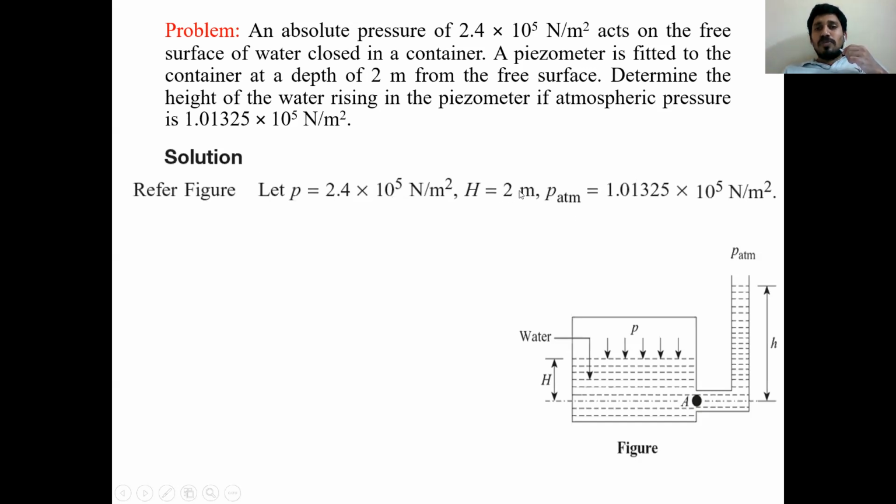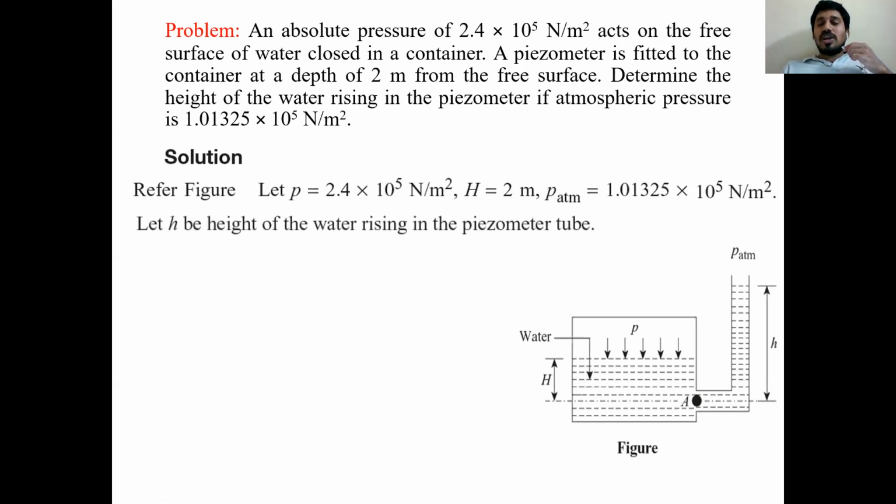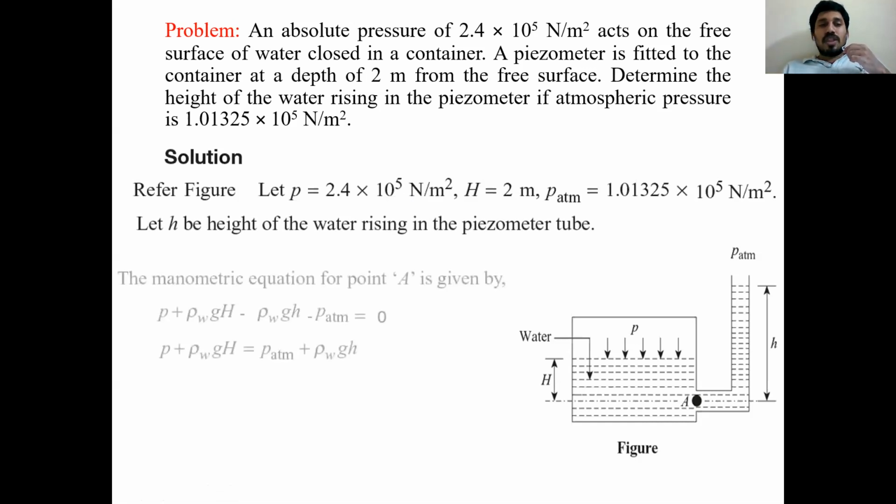H is equal to 2 meters, means a depth from free surface to the point where the piezometer is connected, 2 meters. Atmospheric value is 1.01325 into 10 power 5 Pascal. The small h value you need to calculate. Let us assume h is the amount of water level rising in the glass tube or piezometer tube.